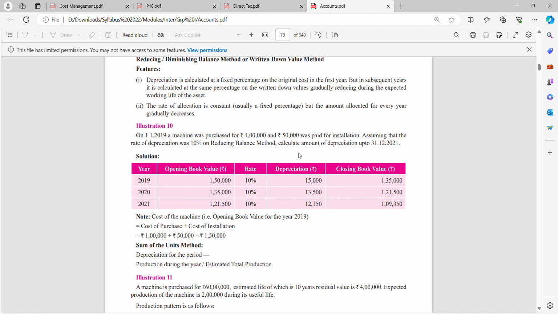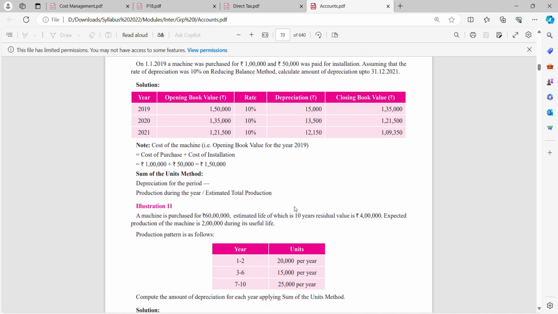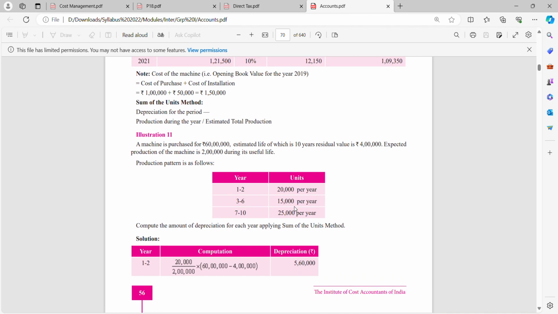So that is the calculation of the 10th sum. Then we have the sum of units method: depreciation for the period, production during the year, estimated total production. We have the 11th sum. The sum of units method, they have given you the formula: production during the year, whatever the production is, divided by total production.